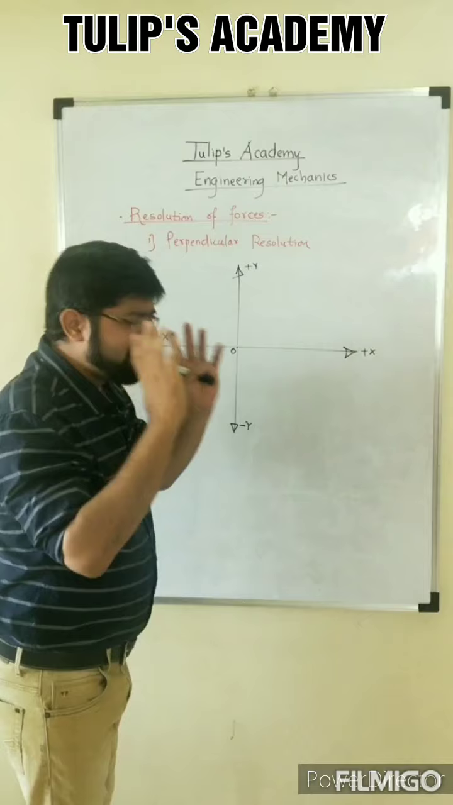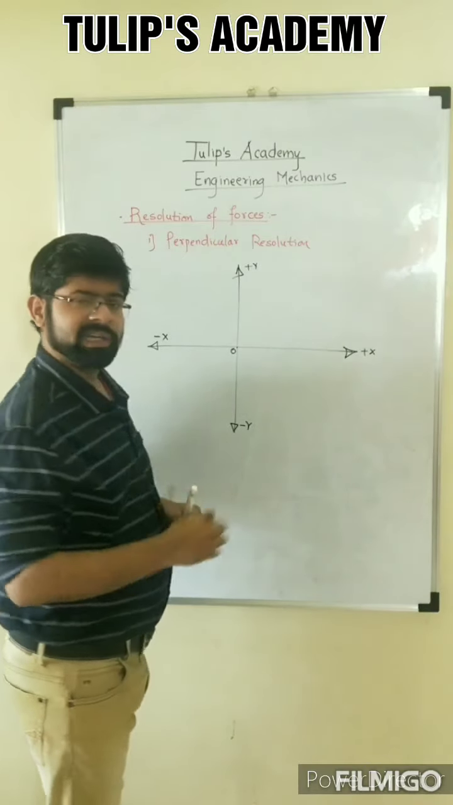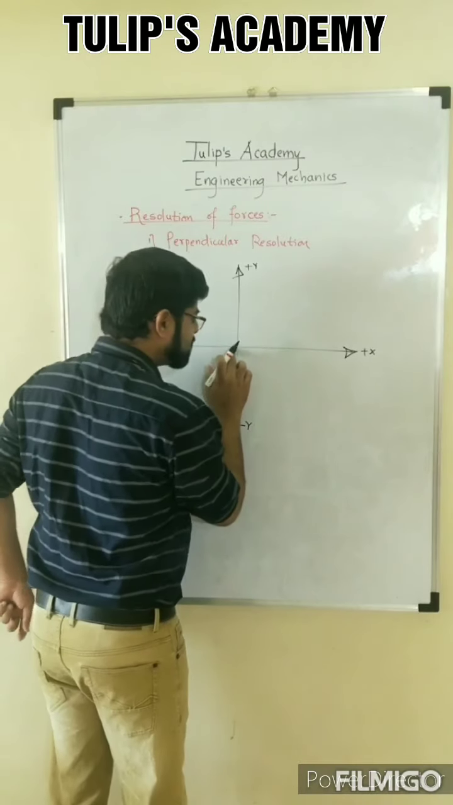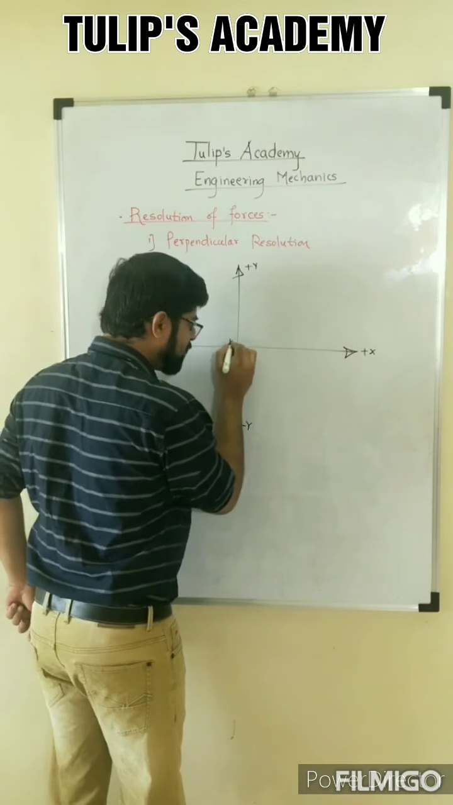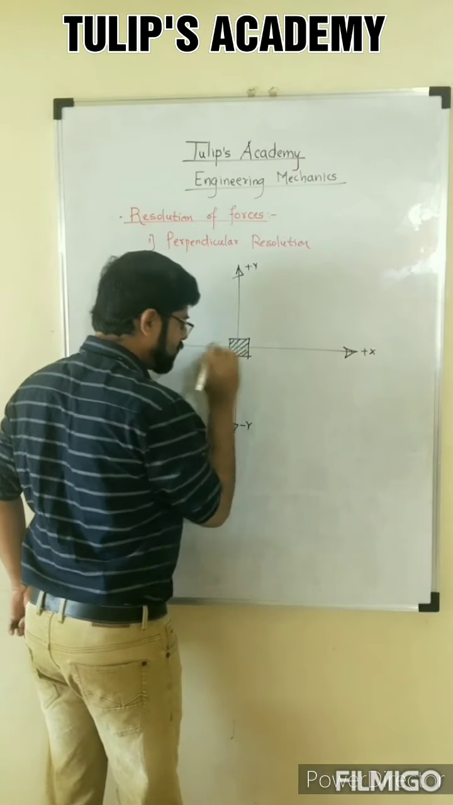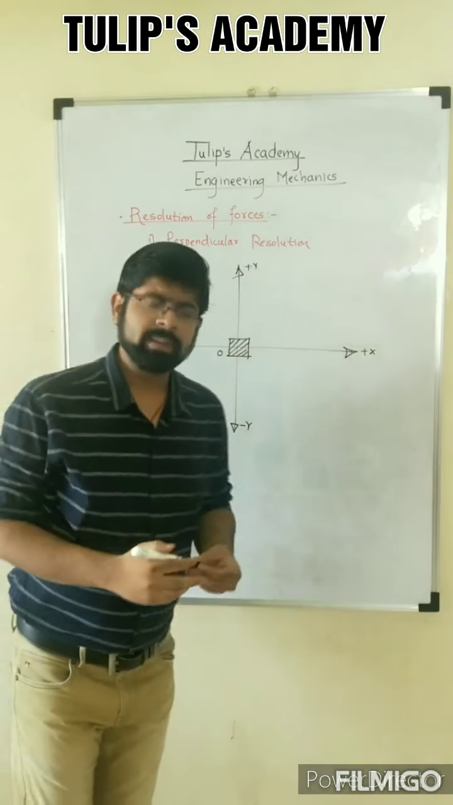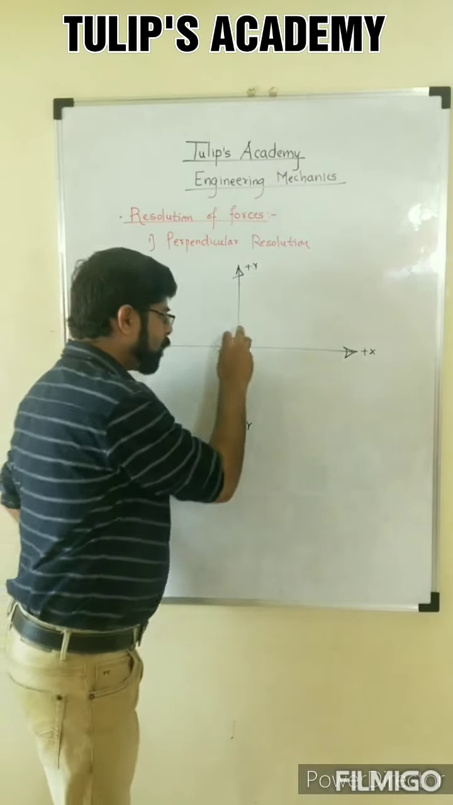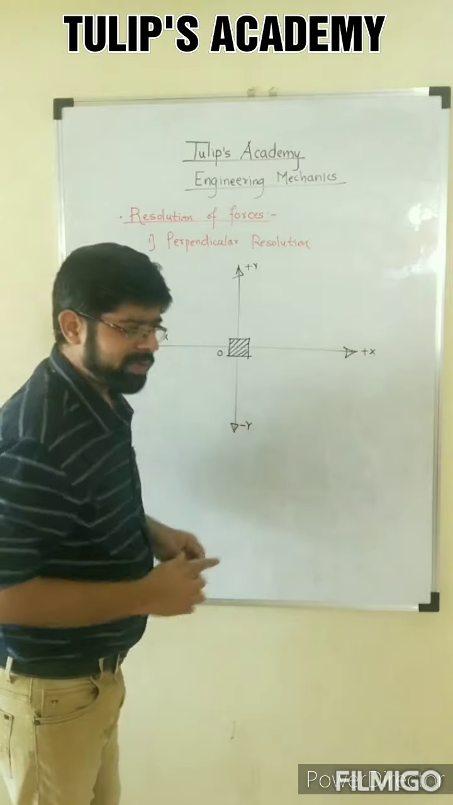Now, to clearly understand the process of resolution, let us consider an object. Let us consider a two-dimensional object, and let me consider that this two-dimensional object is located at the origin. This is my two-dimensional object. I am only considering the model of the object. The object can be anything. So I am considering that the object is located at the origin of this Cartesian coordinate system.